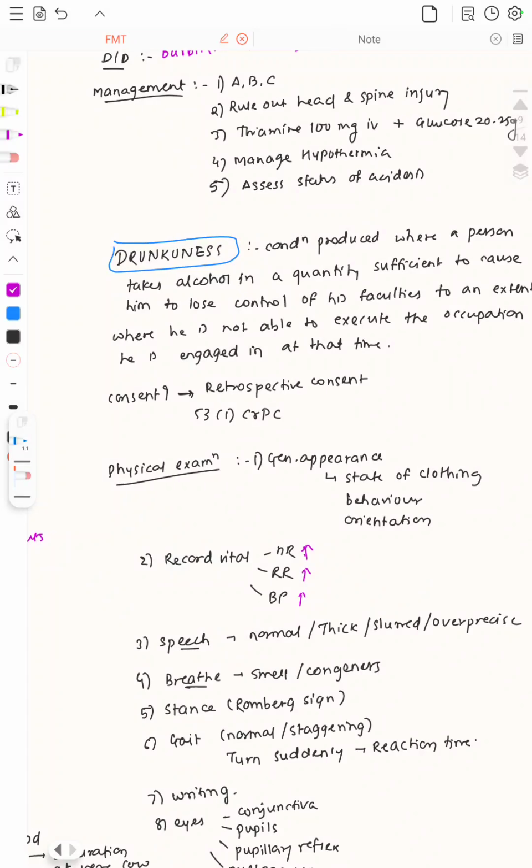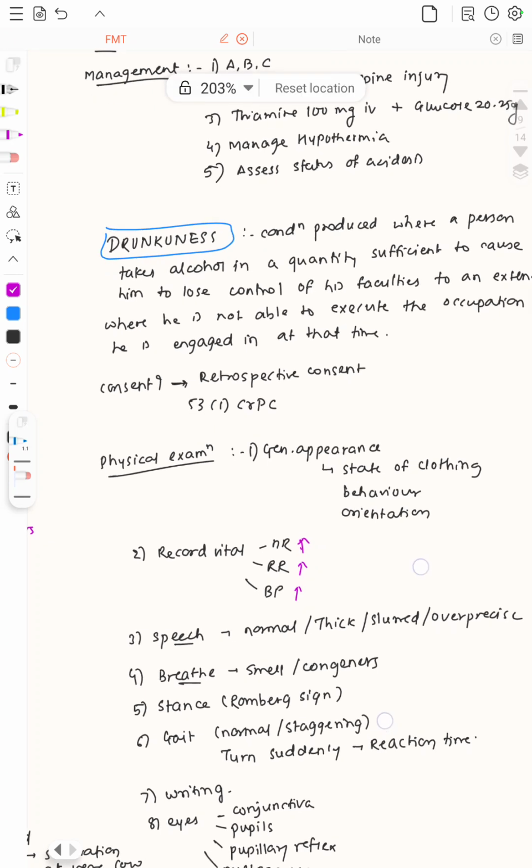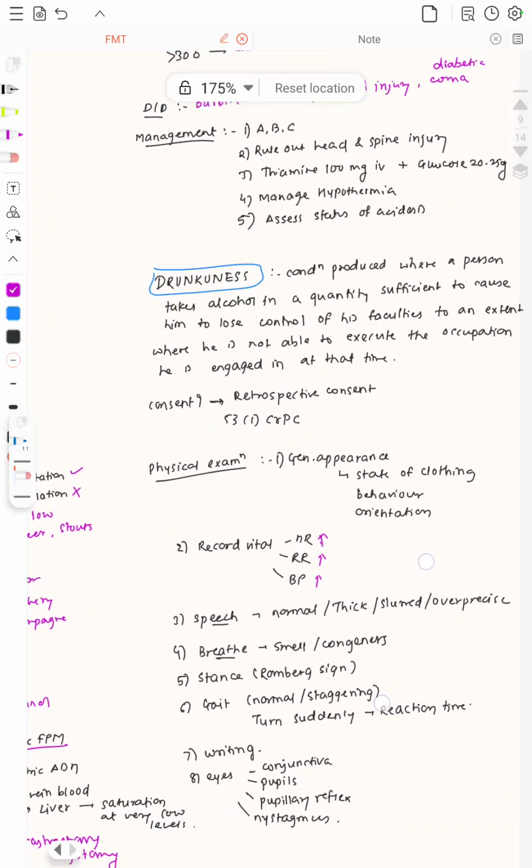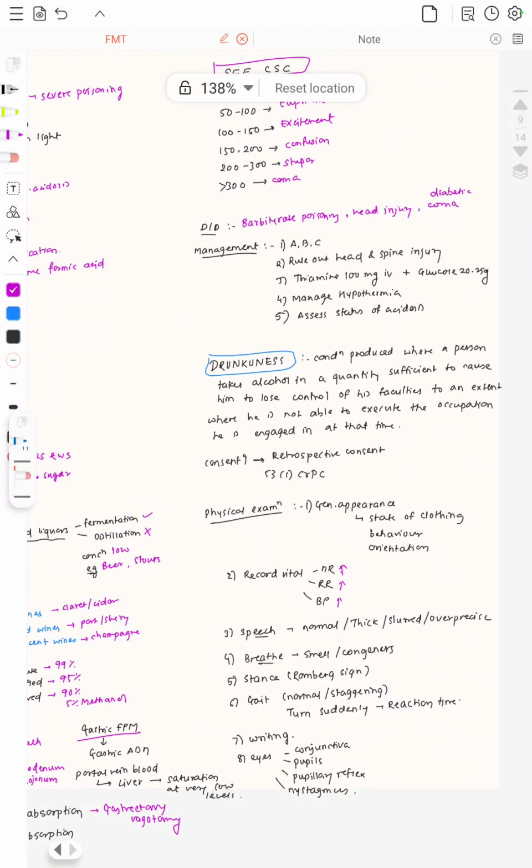So you also ask the patient to turn suddenly. When the person turns suddenly, check the reaction time. If the person is under the influence of alcohol, then it takes time, or it takes 2 or 3 steps for the person to change the direction. Then assess the writing of the person. Then look for the eyes. For example, the conjunctiva is congested in alcoholism. Then the pupils are dilated. Then the pupillary reflex is diminished or sluggish, nystagmus is seen.